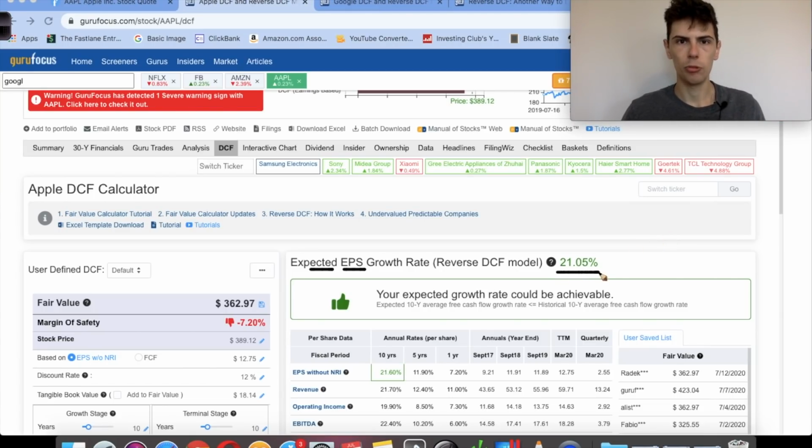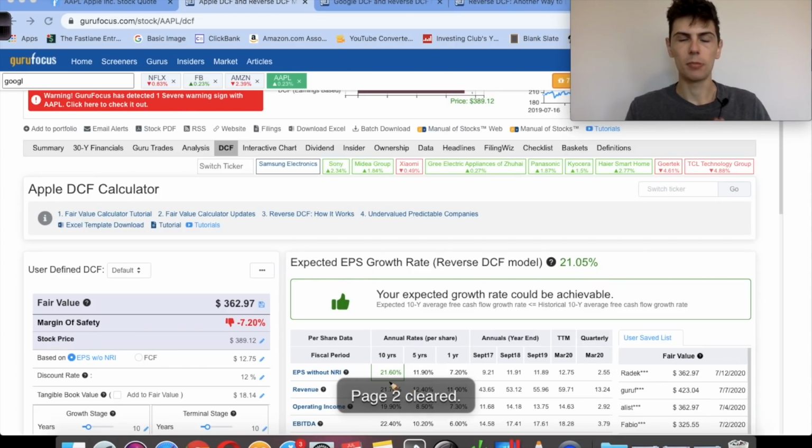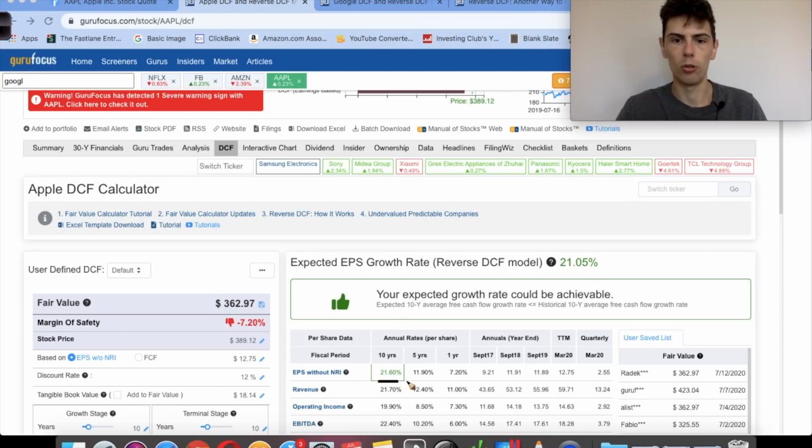And that means Apple would be a good buy at today's prices if you think their company can grow at over 21% a year. Over the past 10 years, Apple's been growing very fast at 21% a year. But what we see from Apple is as they've matured as a company, their growth has slowed down. Over the past 5 years, it's only been 12%. And in the last year, the growth is only 7%.